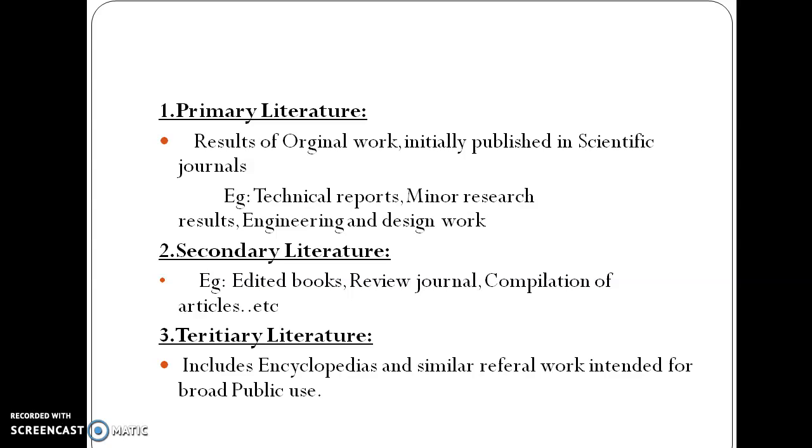Then secondary literature, this is also something we have discussed. It generally includes edited books, review journals, compilation of articles, etc. This secondary literature depends upon the primary; it is a derivative of primary literature, we can say. Then comes the tertiary literature. It includes mainly the encyclopedias and similar referral works of findings, which are generally concerned with broad public use. Okay, so this is called a tertiary literature.